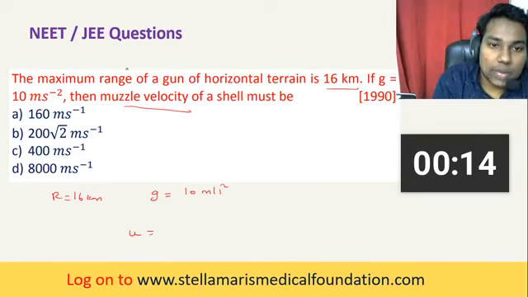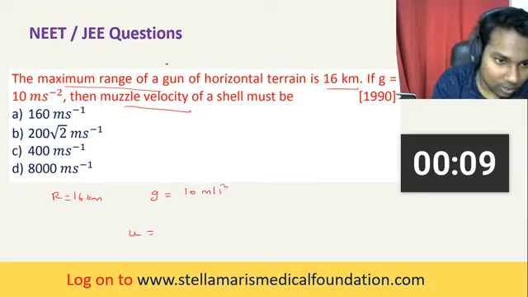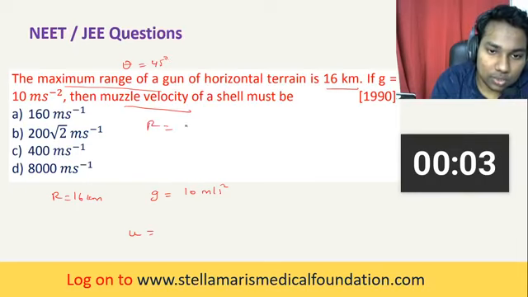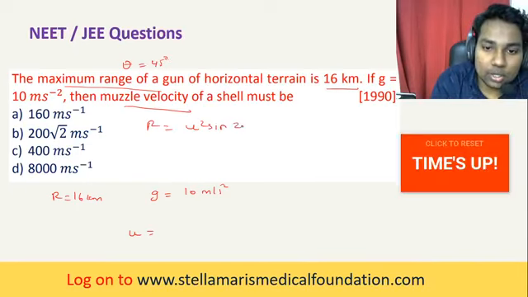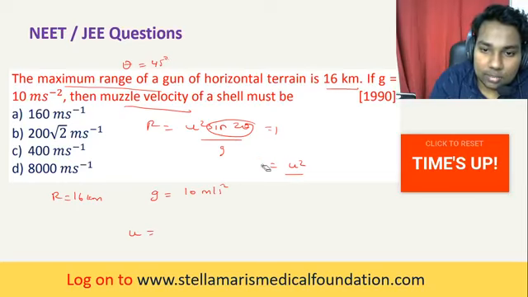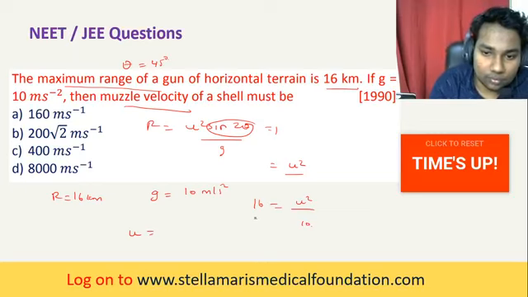What is U? This also you can do straight away. How? The maximum range of a gun. For maximum range, theta is equal to 45 degrees. So R is equal to U squared sine 2 theta by g. This becomes 1, so R is equal to U squared by g. G is nothing but 10. So 16 km is equal to U squared by 10.